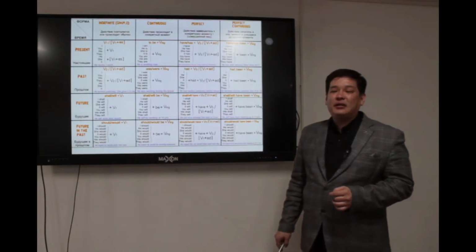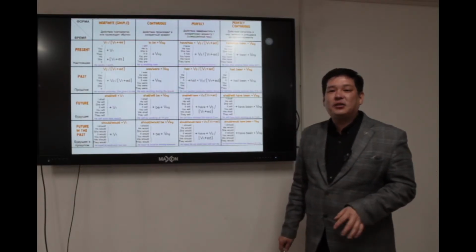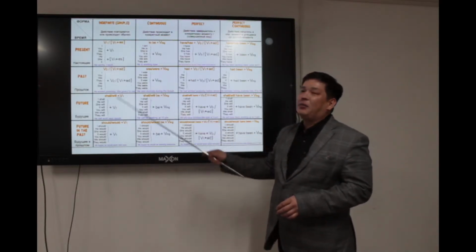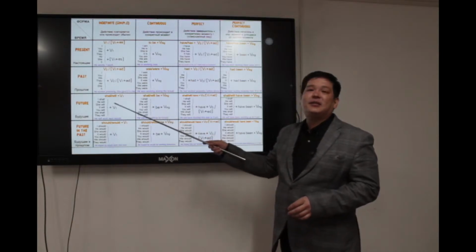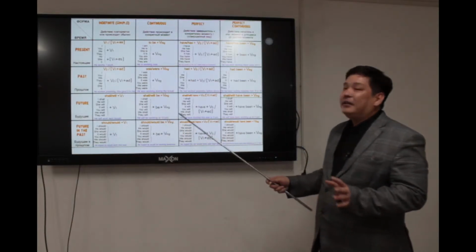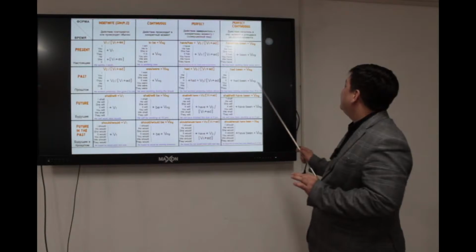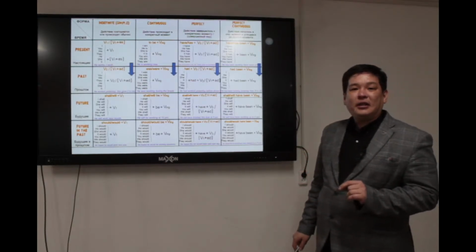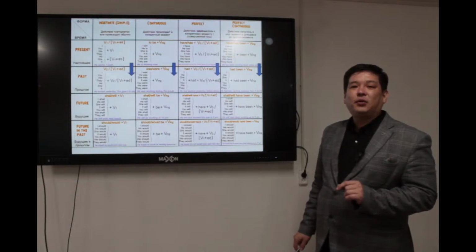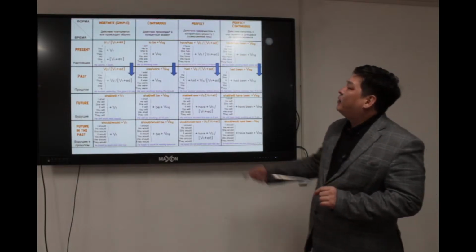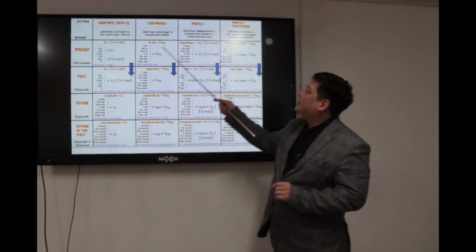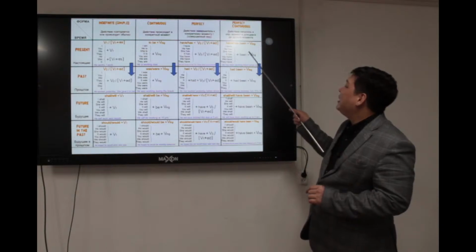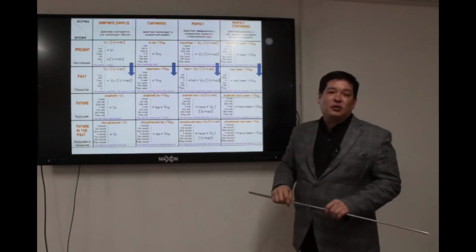Now look at this table. We know this table from school. So here you can see all our tenses: present tense, past tense, future tense. And I want to look at this table more carefully. Here I would like to show you how to sequence the tenses: present simple will be past simple, present continuous will be past continuous, present perfect will be past perfect, and present perfect continuous will be past perfect.